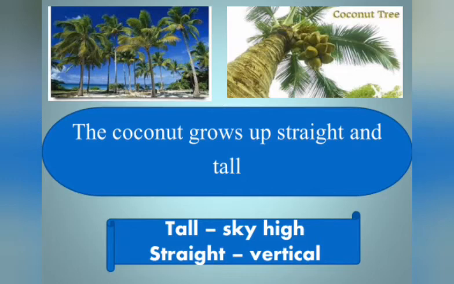The coconut tree doesn't have any branches. It grows up very straight and also very tall. That's why this line is: the coconut grows up straight and tall. This is your third line of the poem. How many of you like coconut trees? Did you like tender coconut? Okay, fine. We move on to the fourth line of this poem.